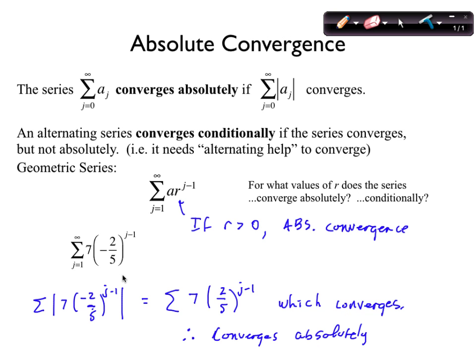So taking a geometric series where r is negative, that makes an alternating series. Making all the terms positive just makes a series that converges with a positive r, less than 1. Therefore, the conclusion is all geometric series converge absolutely.